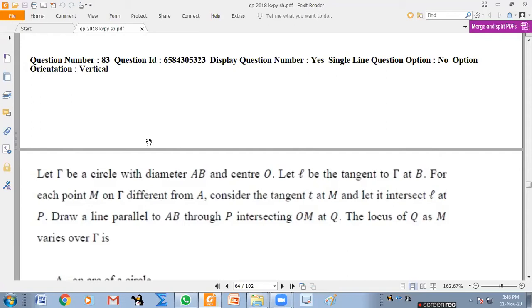Let tau be a circle with diameter AB and center O. Let L be the tangent to tau at B. So this is B and this is L. For each point M on tau different from A, consider a tangent T at M and let it intersect L at P. Draw a line parallel to AB through P intersecting OM at Q. What is the locus of Q?